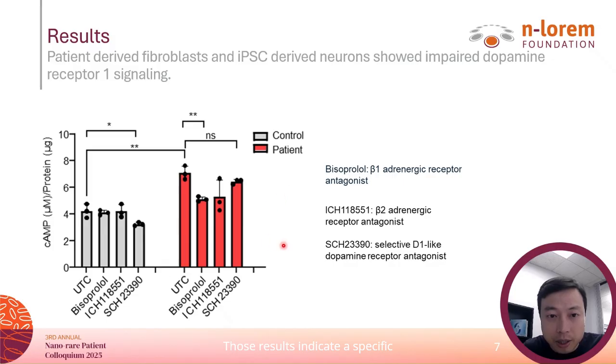Those results indicate a specific defect in the D1 receptor function in patient fibroblasts, providing insight into JIP3-induced abnormal dopamine signaling.